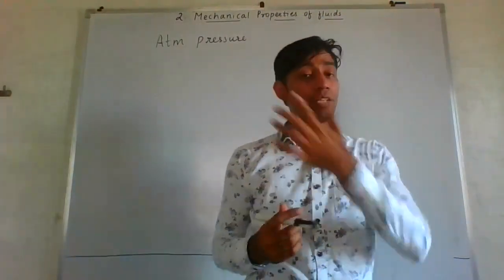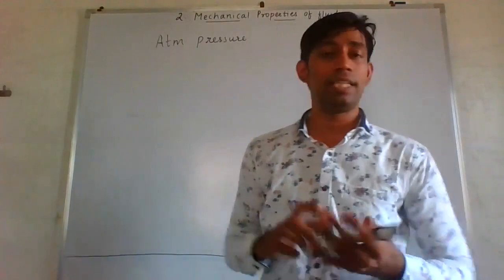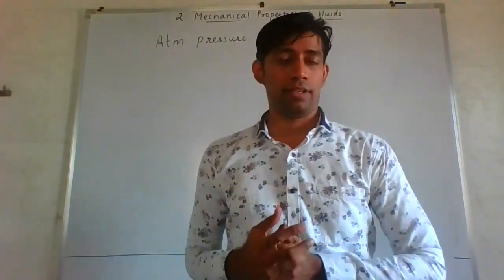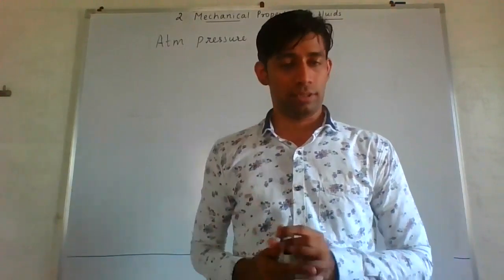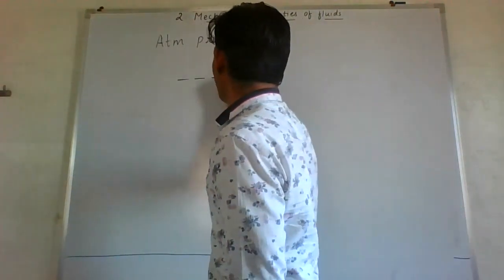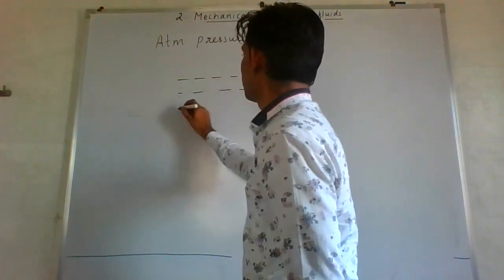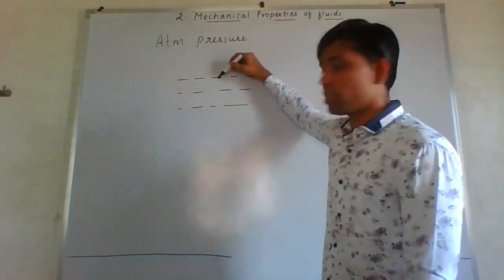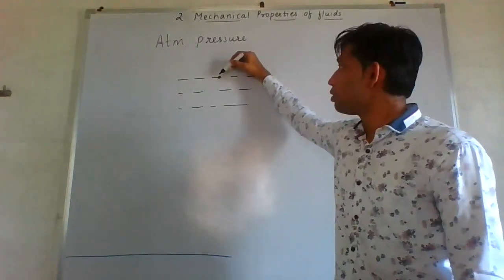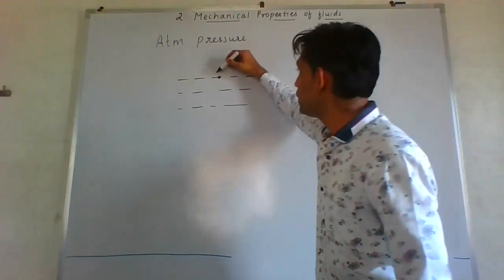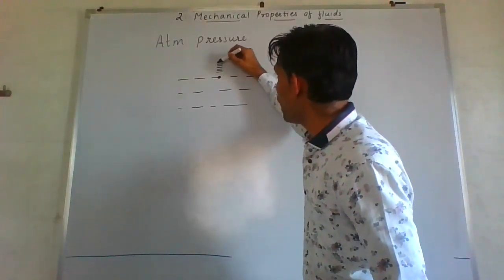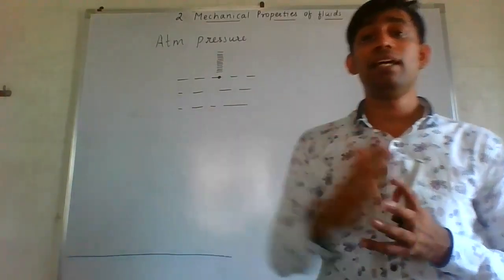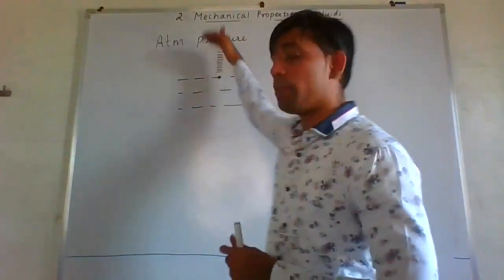Now, when we consider atmospheric pressure, we have to consider the force. Now, this force is due to the air present over us. Okay, let us consider here we have a sea level like this. This is your sea level, and we want to find pressure over here. Now, to find pressure over here, we have to consider the layers of the air present above it. I hope you understand. The layers of the air present above it.